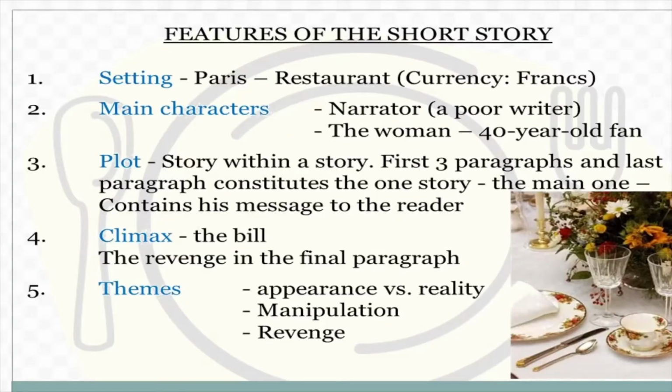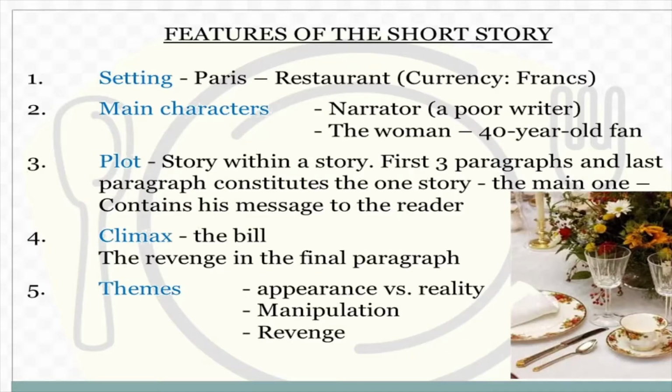Now let us break up the story and try to find out how the story is set, who the main characters are, and what the main plot of the story is. Whenever there is a story, children, the story has certain features. There is a setting to the story, there are some characters, there is a plot. Plot is the main idea around which the story revolves. There is the climax. Climax means what happens towards the end of the story. And there are various themes also in the story.